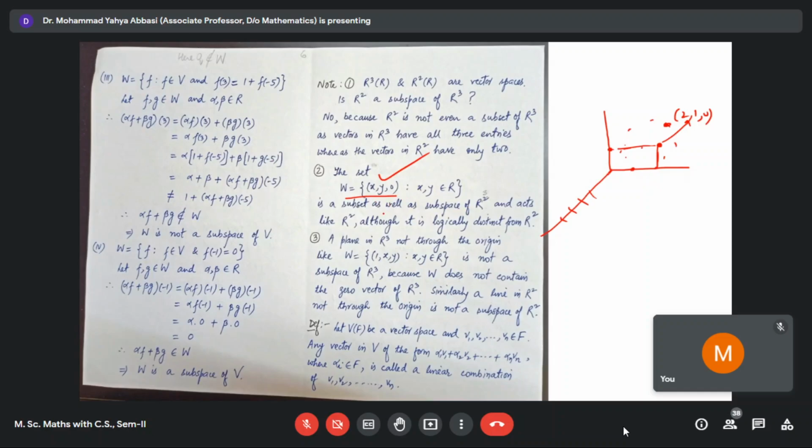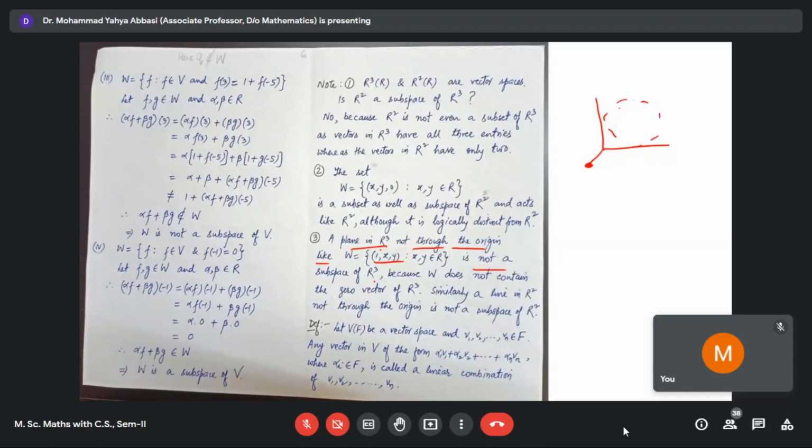This is a subset of R3, which also forms a subspace. So this is a subset as well as a subspace of R3. A plane in R3 not through the origin, like (1, x, y). It means that if we take this distance 1 unit, we fix it, and all other points here are free. It means that this is a plane passing through 1.